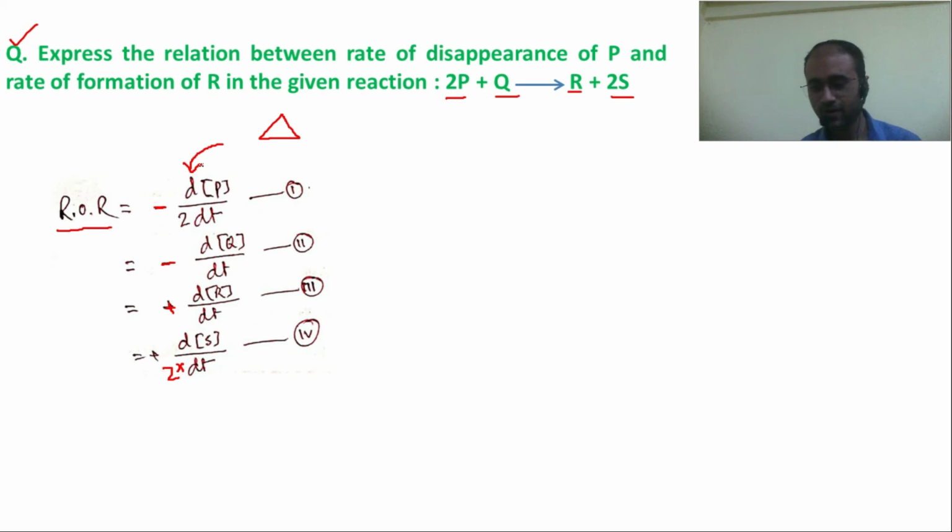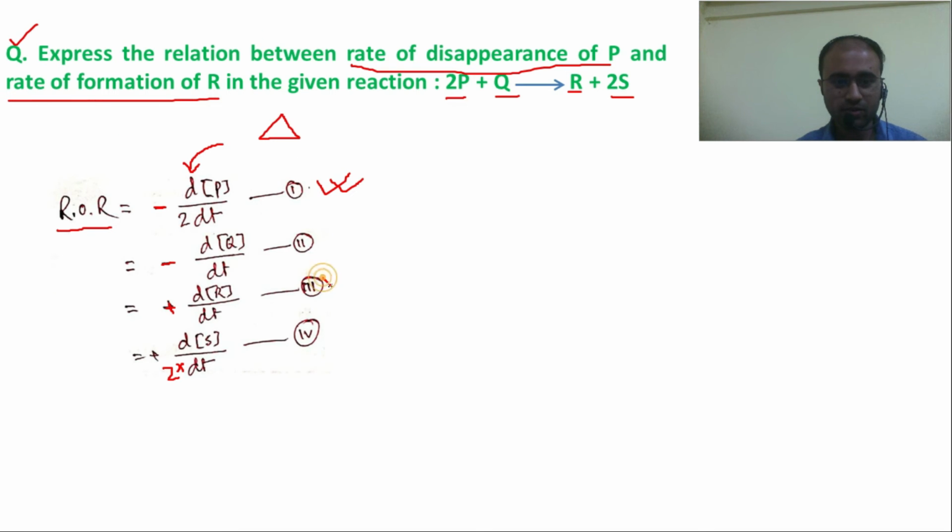Fine. Now, as we are asked to express the relation between the rate of disappearance of P, we will take expression 1, and the rate of formation of R, so we will take expression 3 also.